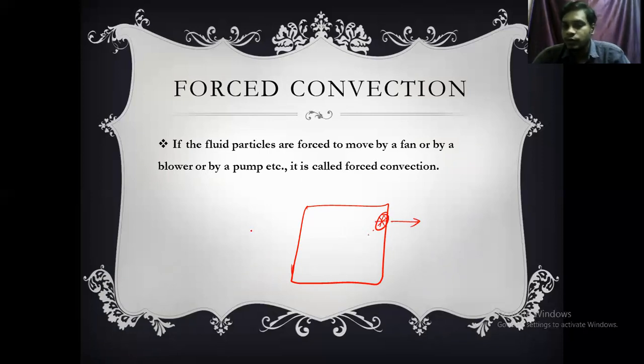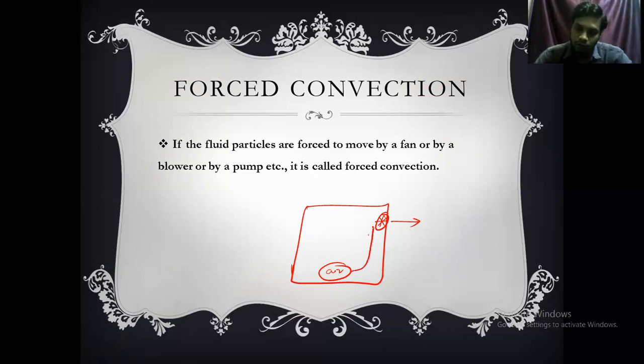Why? Because if the room gets heated up, the air present inside the room will also get heated up. Now this heated layer will have less density.